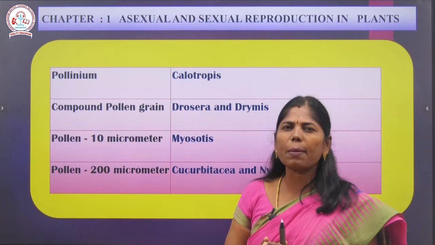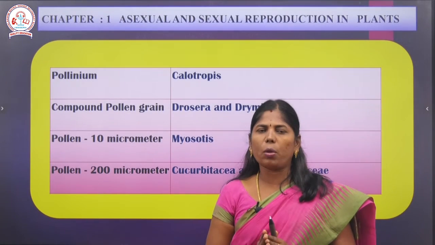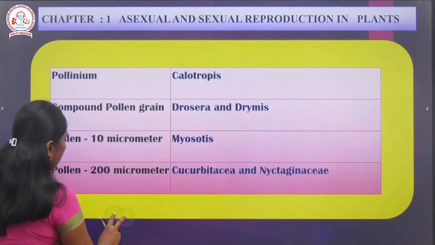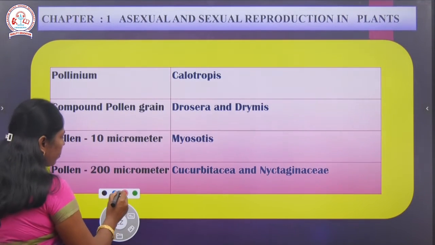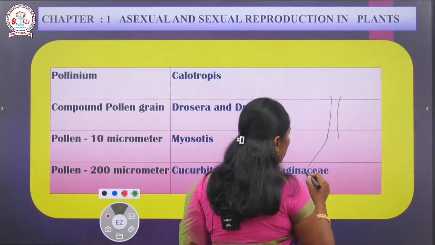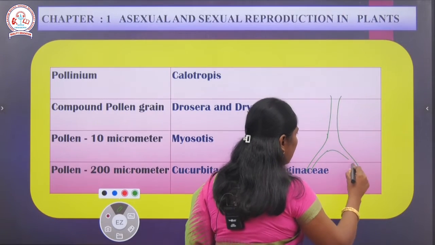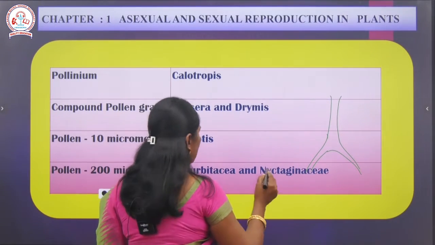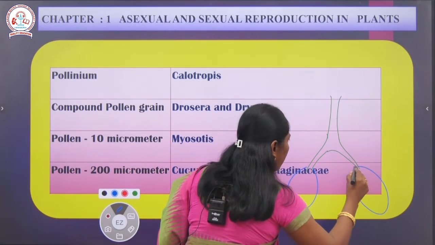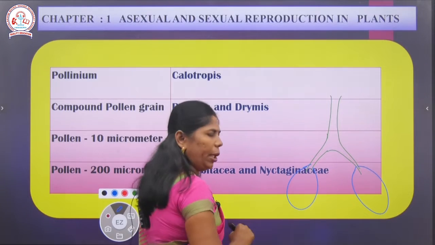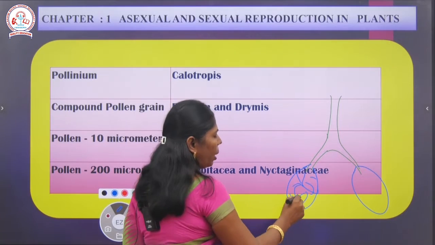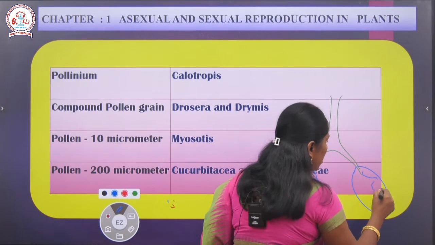If they ask, can you give an example for pollinium, Calotropis is the example. Do you know the structure of the pollinium? It has a main branch. From the main branch we can see small thread-like structures. At the end of the thread-like structure we can see another small ball-like structure, that is the pollinium. Here all the pollen grains are held together, which means the microspores are held together.